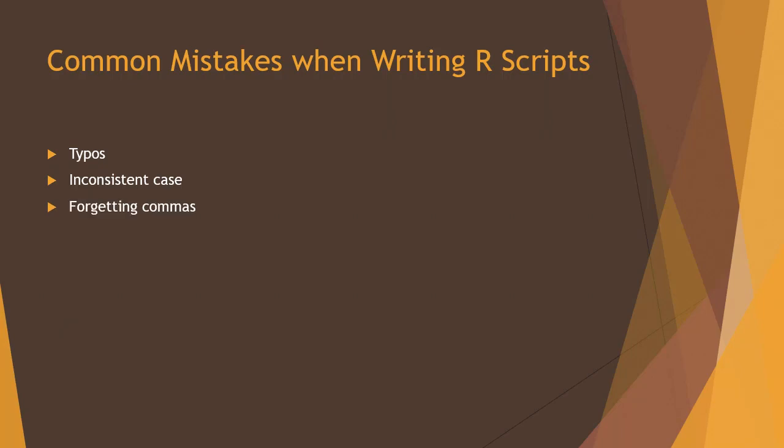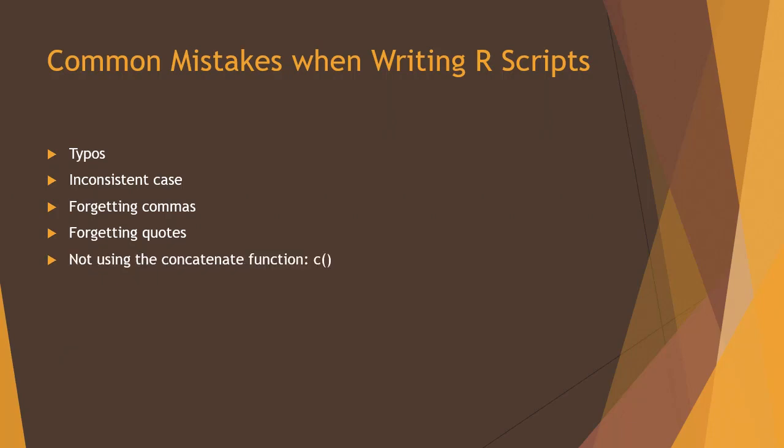Forgetting commas. When you're creating a vector, you need to separate the items. When you're using a function, you need to separate the arguments. Forgetting quotes. If your intent is to create a string, but you forget the quotes, R will think your intent is to name an object.